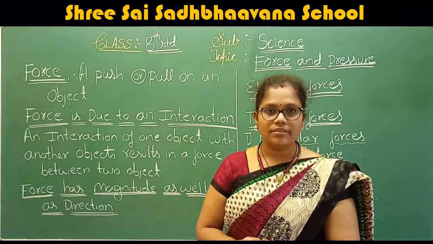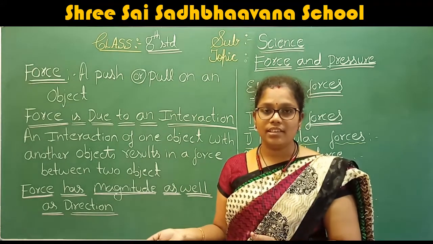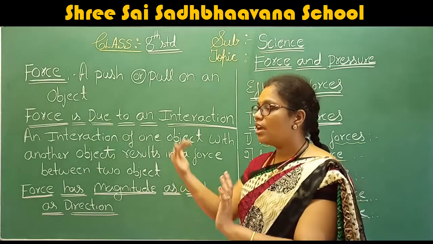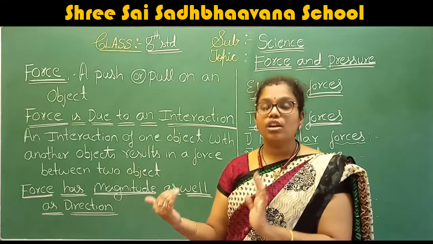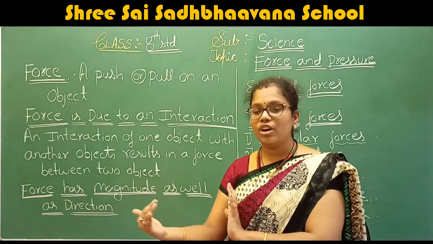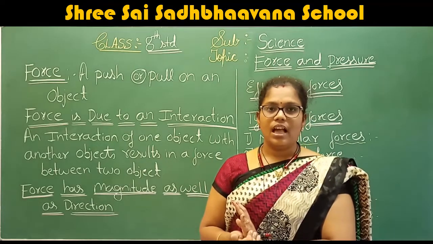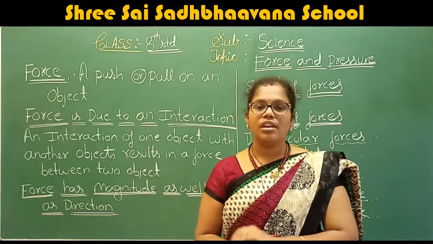Then what happens? The box will not move, right? No work is done. Why? Here A is applying force, and from the opposite side B is also applying force. Therefore, the work done in that situation is 0. And also we can say that the net force applied is 0.